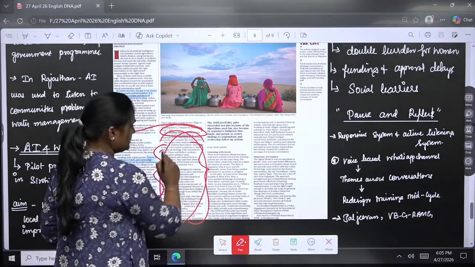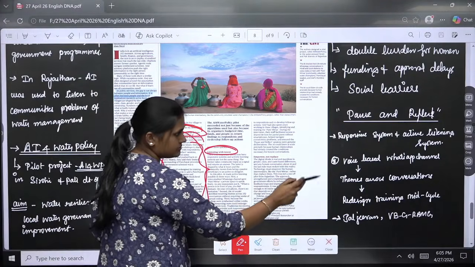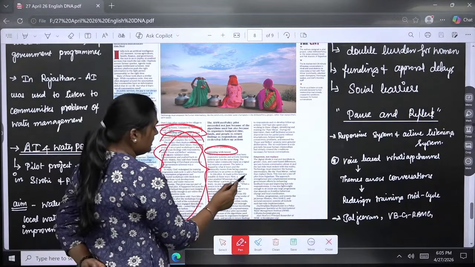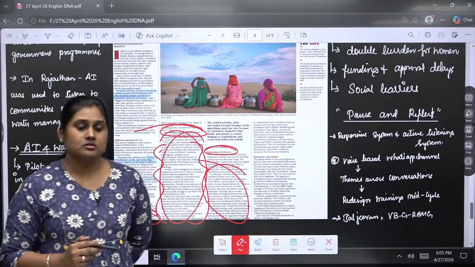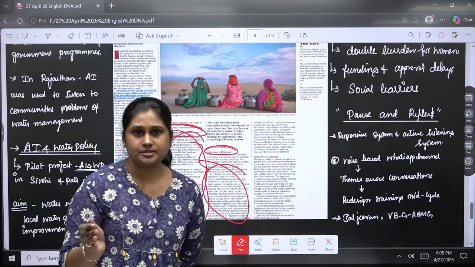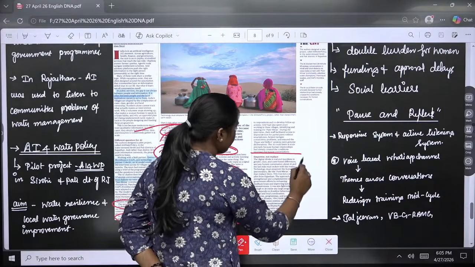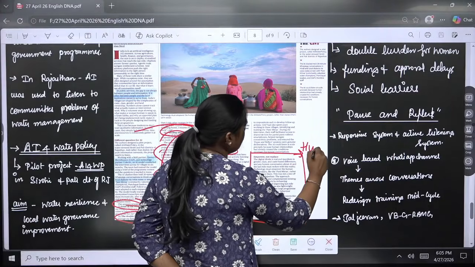So this has been discussed here, and also listening with intent, where we talked about the responsive system and the active listening system, where algorithms will be used, and there will be proper communication, and the resolutions will be communicated. Here, empower, not replace, is talking about human intervention.